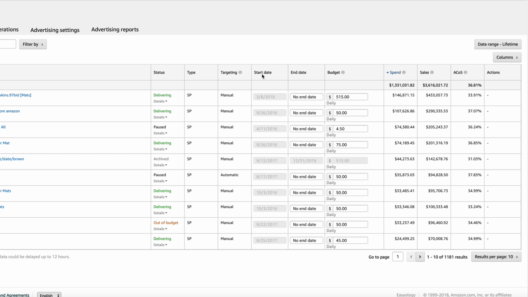A lot of new Amazon sellers ask me, how much does Amazon PPC cost? There's a lot that goes into this question, but I think it's really important to know that Amazon uses an auction and it depends on how competitive your keywords are and how competitive your niche is.